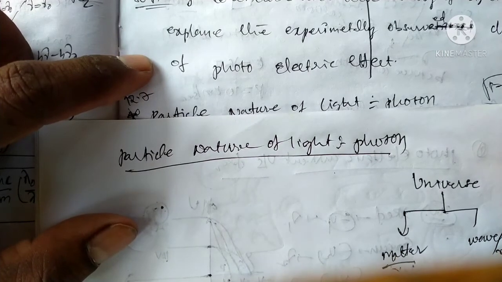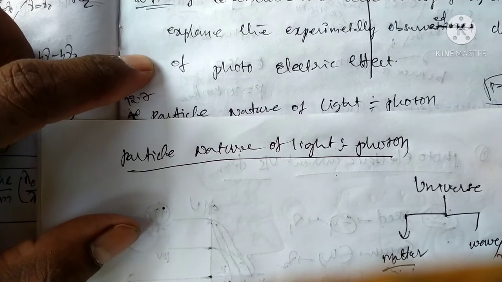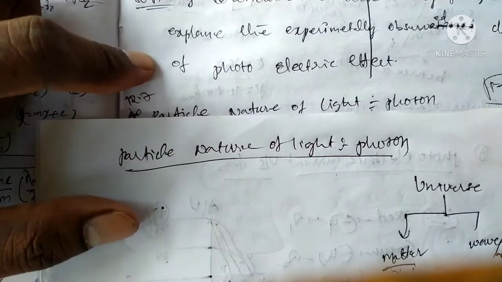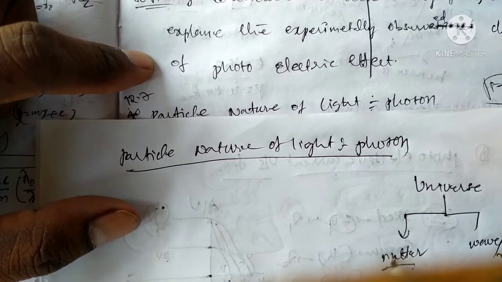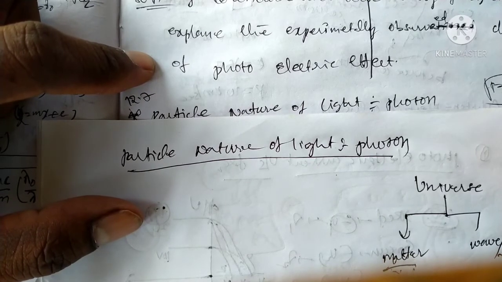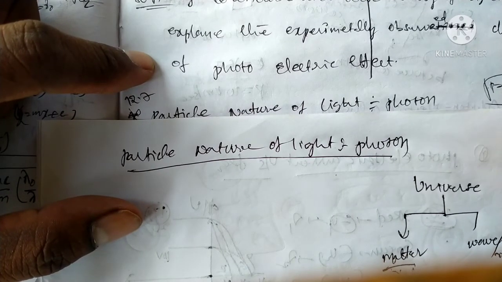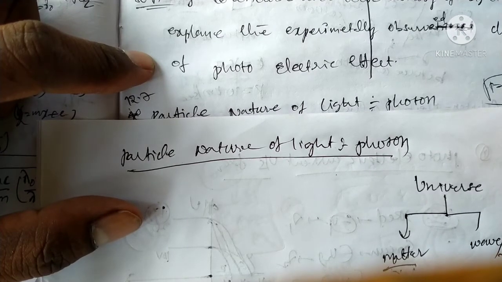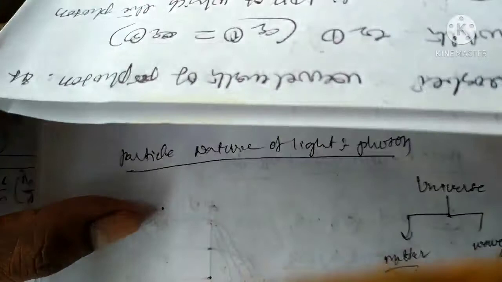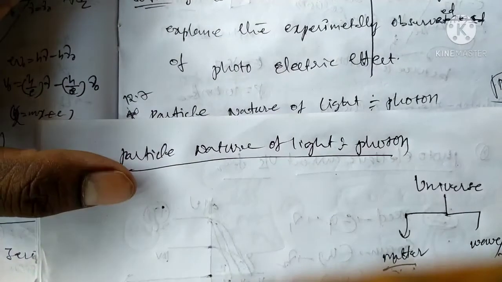What is matter? What is wave? Any particle or any material having momentum and mass, this type of material is called matter. Any material having wavelength and frequency is called wave or radiation.